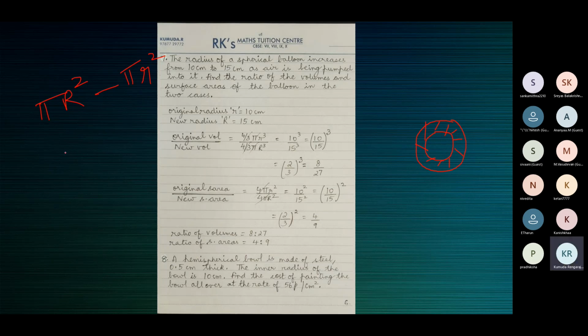Area of the outer circle minus the area of the inner circle. So on taking pi common, we have capital R square minus small r square.